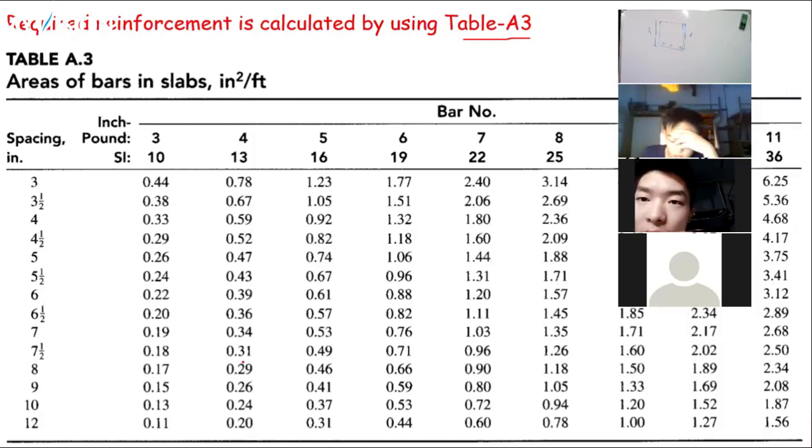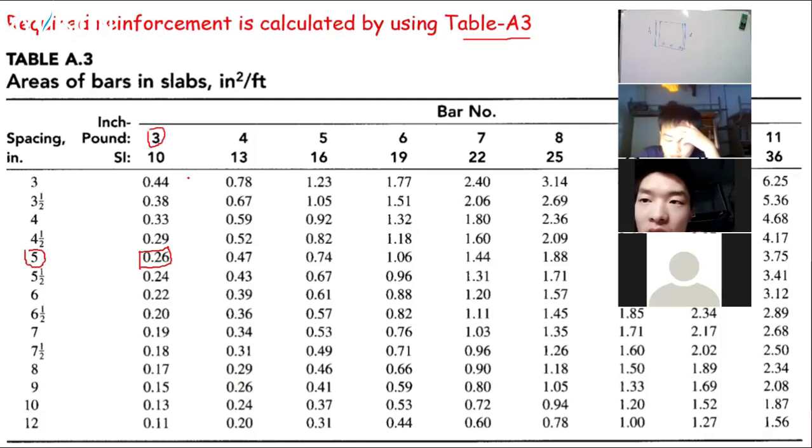Spacing in number 3. Where? 0.26. It's available here, this one. Spacing is 5. Okay, you are selecting this one. Spacing is 5 inches and the bar size is. This is your selection. Yes, it is 100% correct.